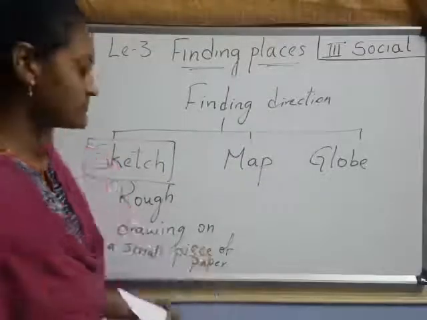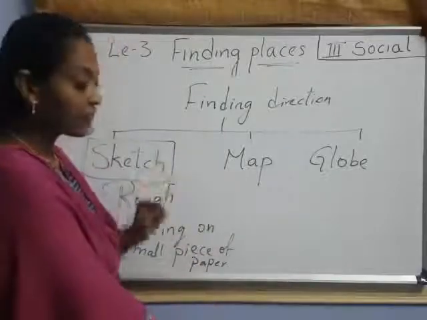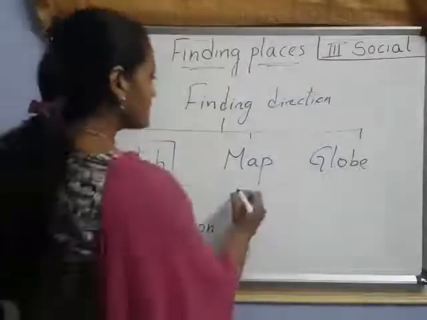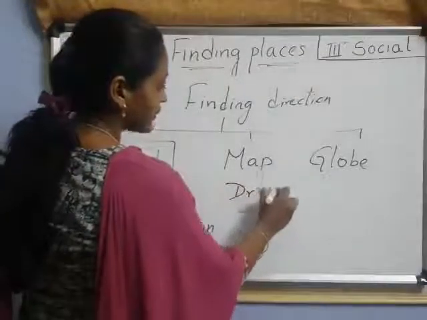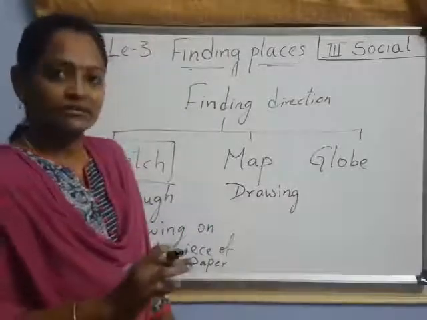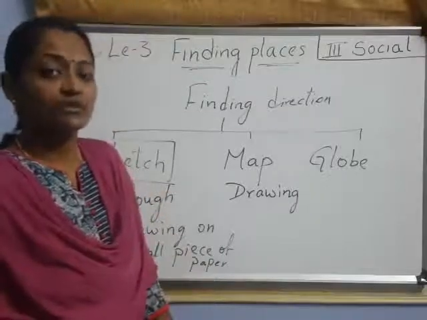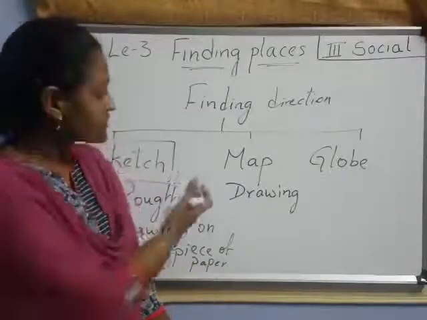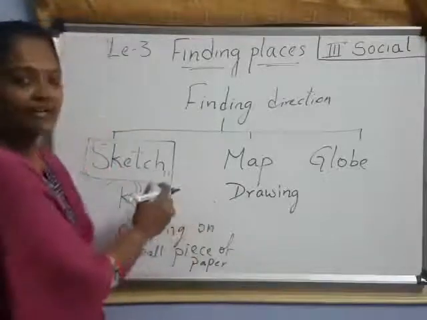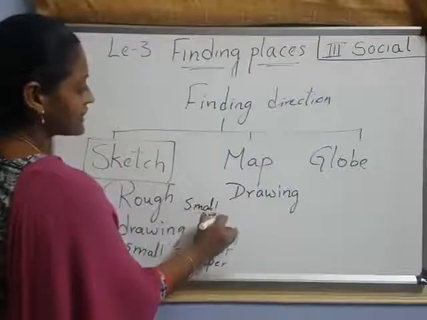Okay, children? Next, coming to map. Have you understood about sketch? Now map. Map is nothing but, it is also a drawing. What is map? Map is also a drawing only of a particular place on the earth, or the entire earth also. Understood? It is also on a piece of paper, but for the sketch we are showing only a small area on a piece of paper.